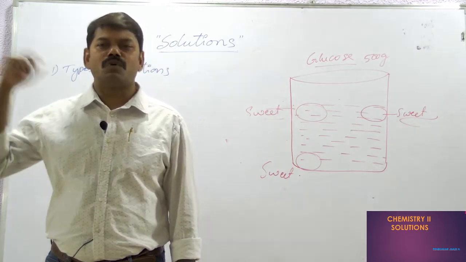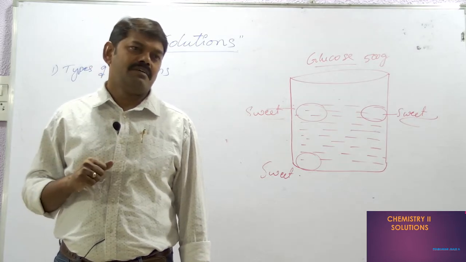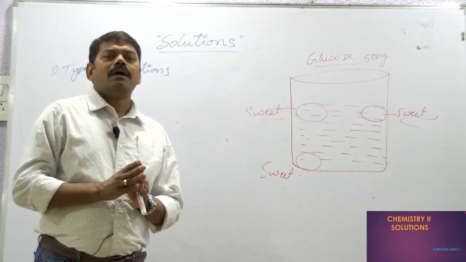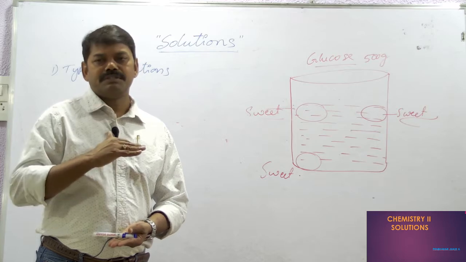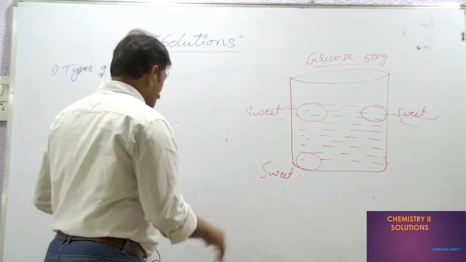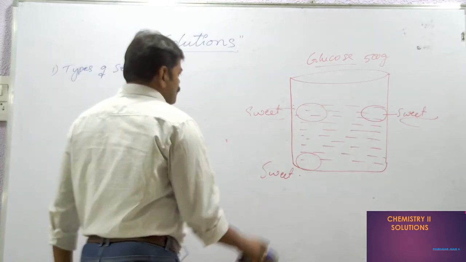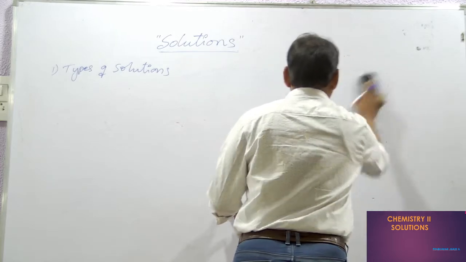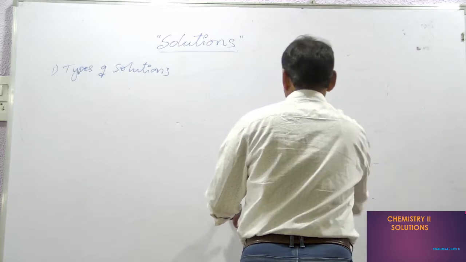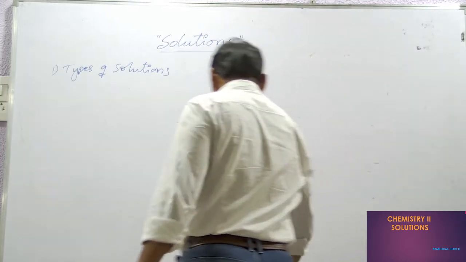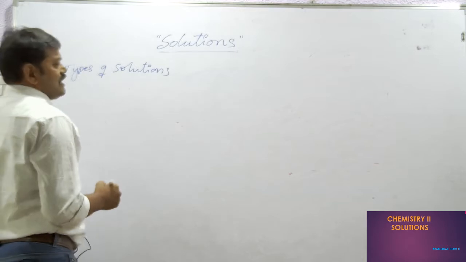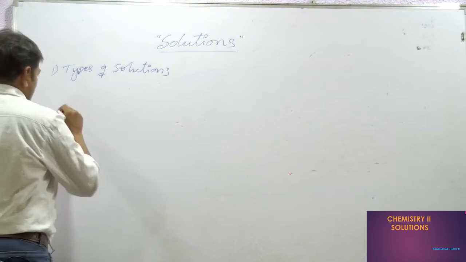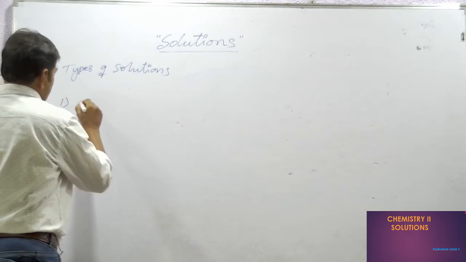Solute may be 1, 2, 3, 4, but solvent is only one. Solvent is always generally in the larger portion. The other one is solute. Now, based on that, solutions are of totally nine types. I am going to give you the information with examples also. Types of solution, based on the physical state. First, let us say gaseous state.